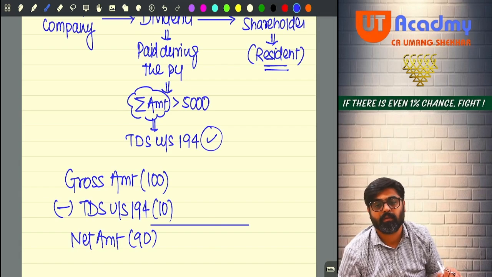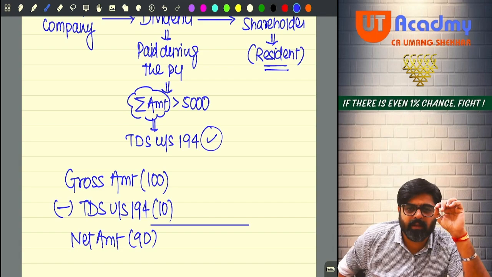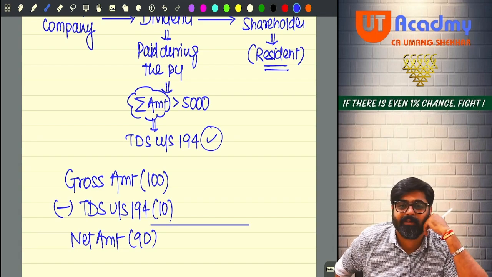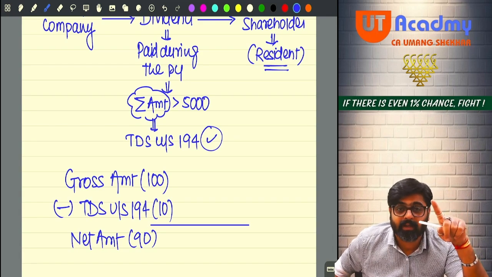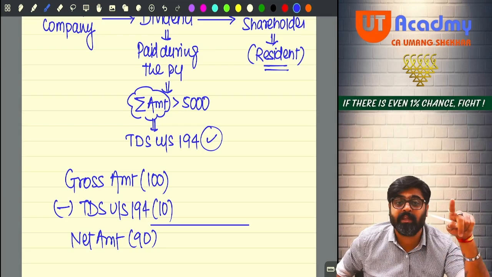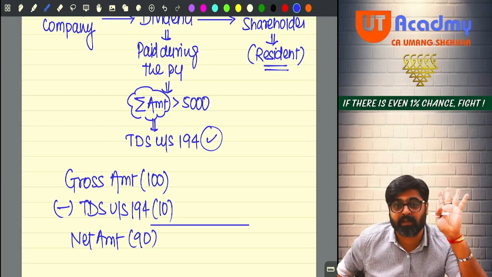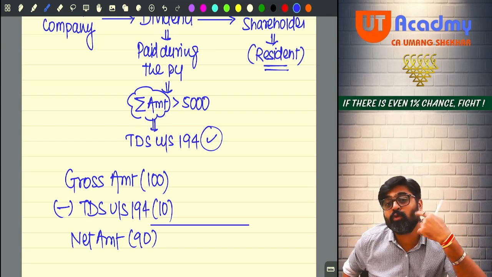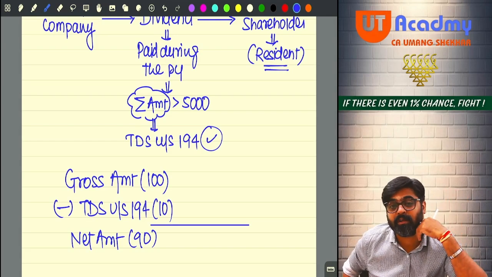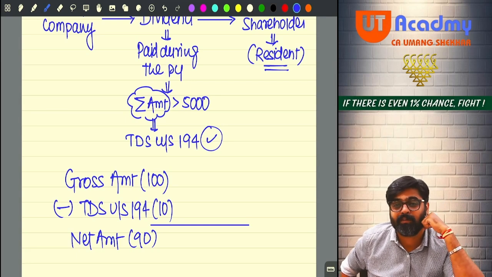Do you remember? Something like this we did in the salaries chapter also. On your salary, section 192 says that the employer will deduct the TDS. After deducting TDS, you are given net salary. But how much salary do you charge under the salary head? Net or gross?